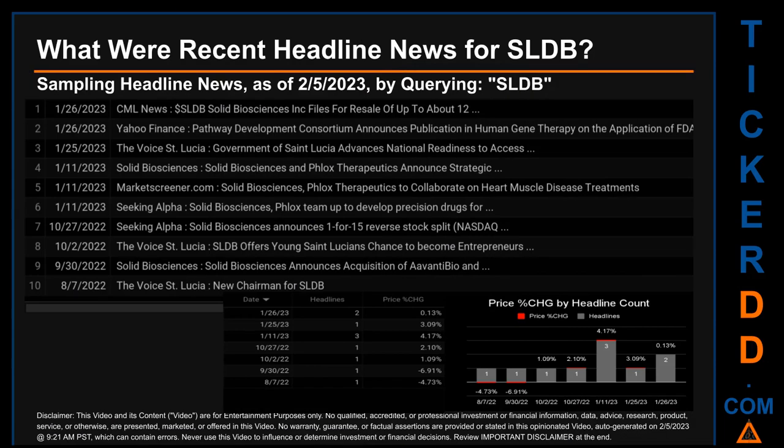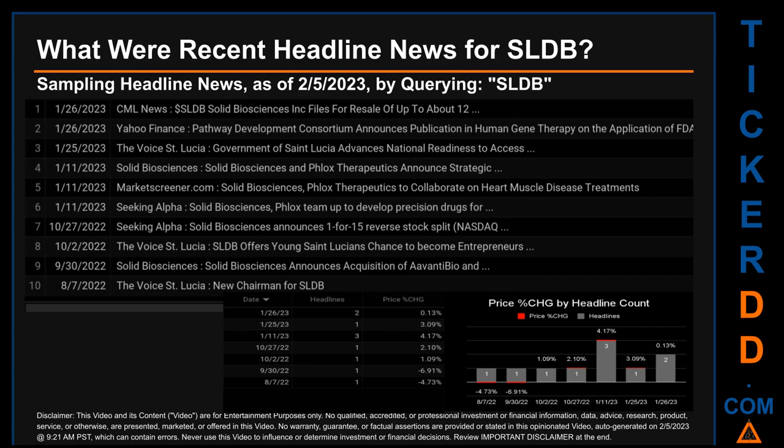What were recent headline news for SLDB? Today, Sunday the 5th of February 2023, I sampled one of our news aggregators for latest headlines for this ticker. I did so by searching specifically by a keyword that may appear, broadly, in the title or the body, of discoverable news articles. The keyword that I used was the ticker symbol, SLDB. The results show 10 unique headlines, published across 7 unique dates. Publication dates spanned 172 days.